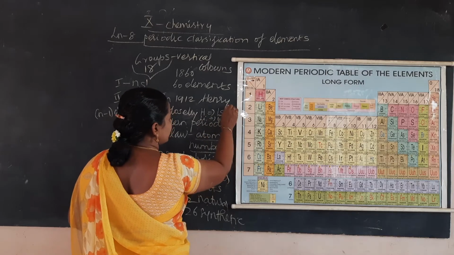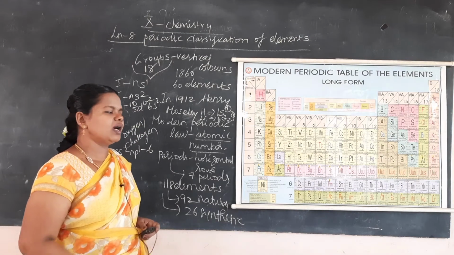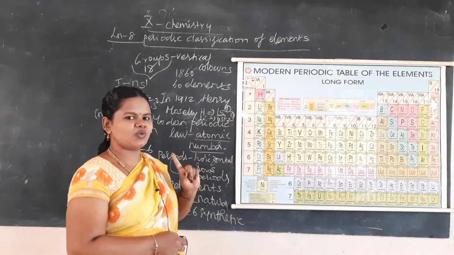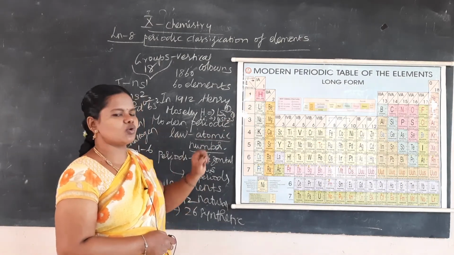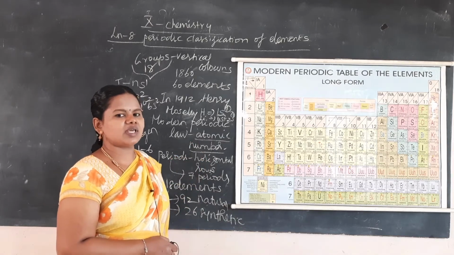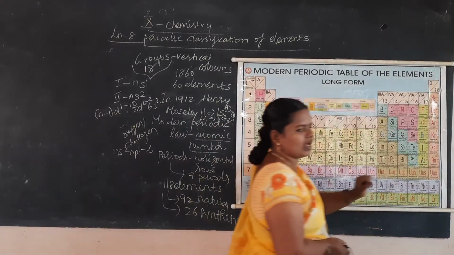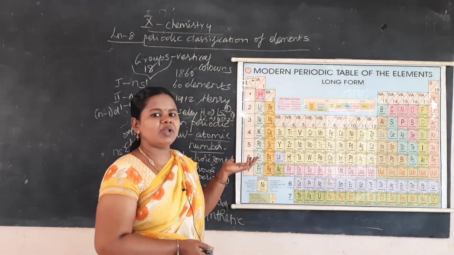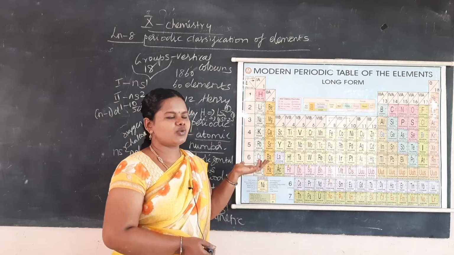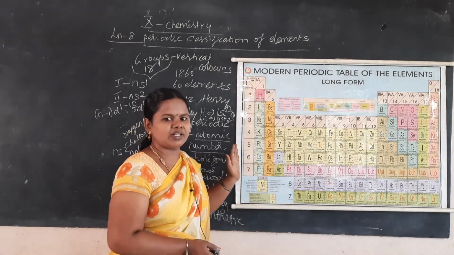Here also the valency is 1. So the number of electrons present in the valence shell is 1. That is, this group has a valency of 1. Except for the noble gases, all other groups will have the same valency. Why don't the noble gases have the same valency? Because they have a completely filled configuration. So we cannot expect the properties to be similar to that of other groups.